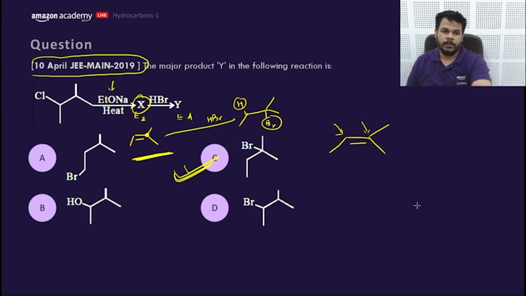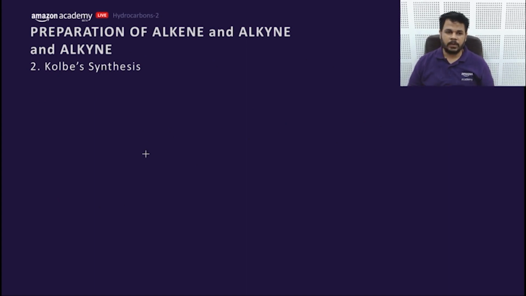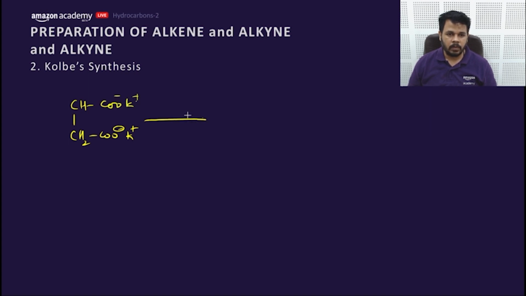Okay, very good. Now let's move to the Kolbe electrolysis. This is very easy. If you want to create an alkene from it, you need to take the salt of succinic acid and go for Kolbe electrolysis.